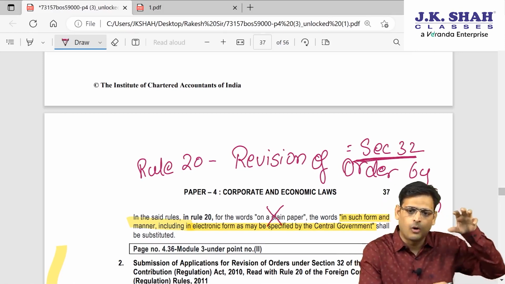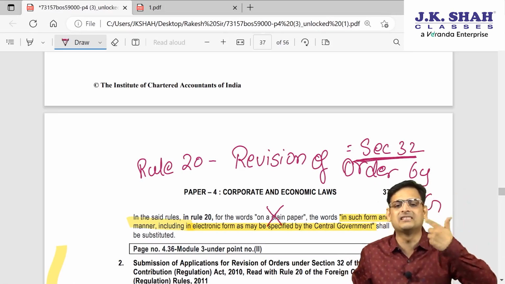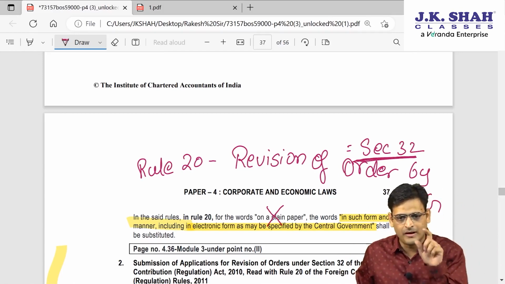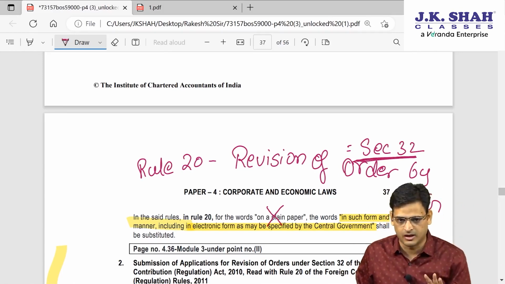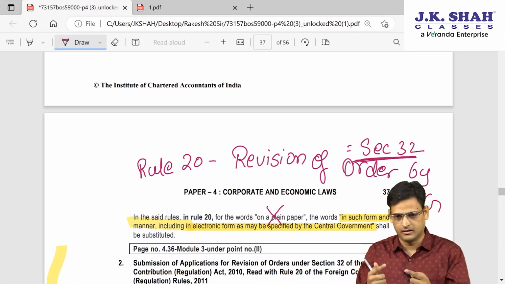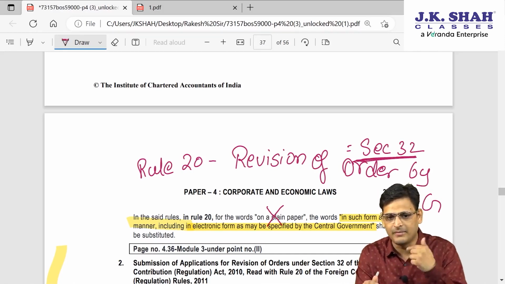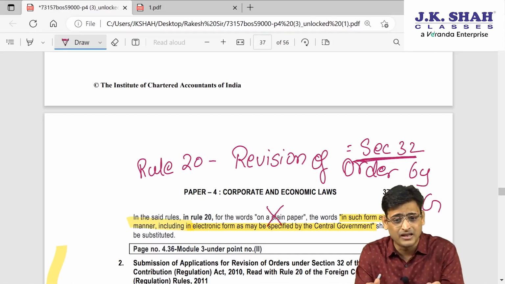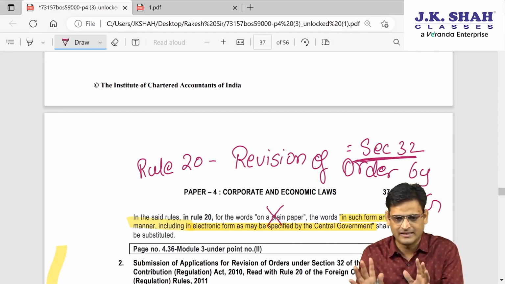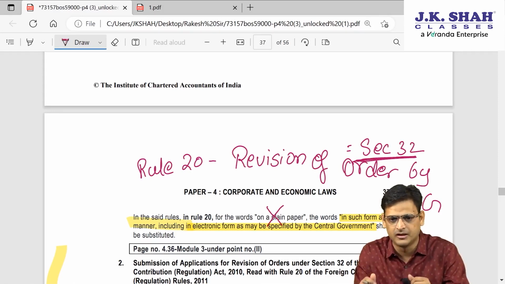When there is an apparent mistake in an order passed by the central government, you can make an application within 1 year from the date the order is passed or known; that period we will learn shortly.